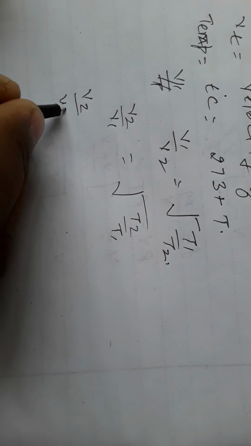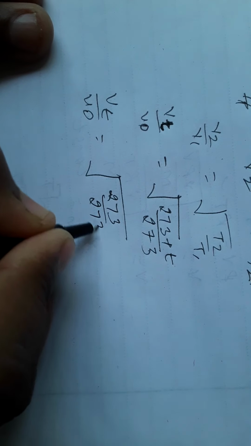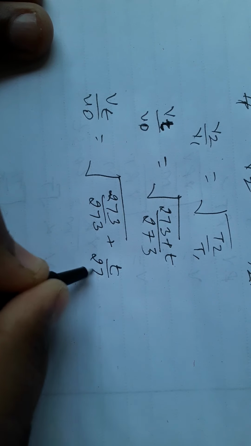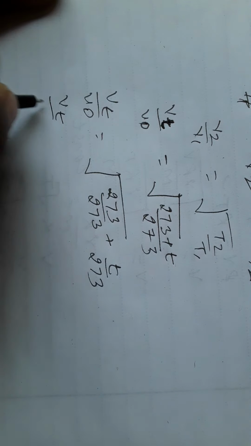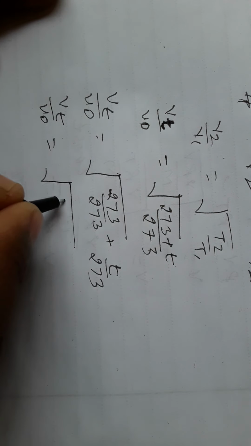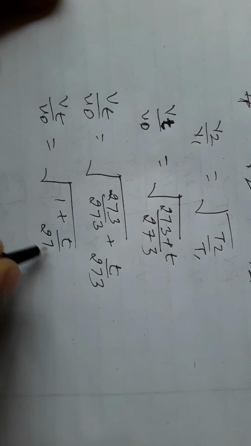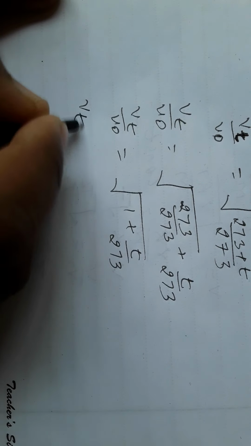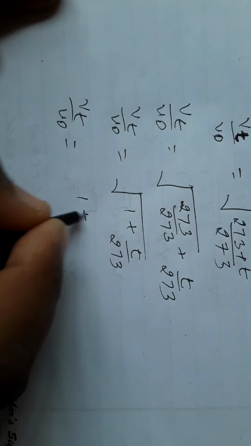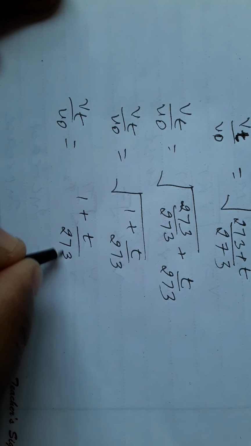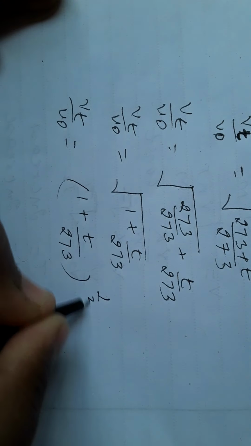T2 is 273 plus T. T1 is 273. So we can write Vt by V0 is equal to under root of 273 plus T by 273. So we can write Vt by V0 is equal to under root 1 plus T by 273, or 1 plus T by 273 power 1 by 2.